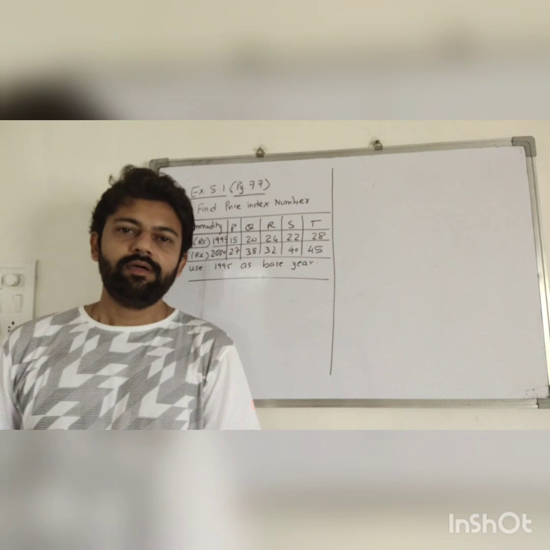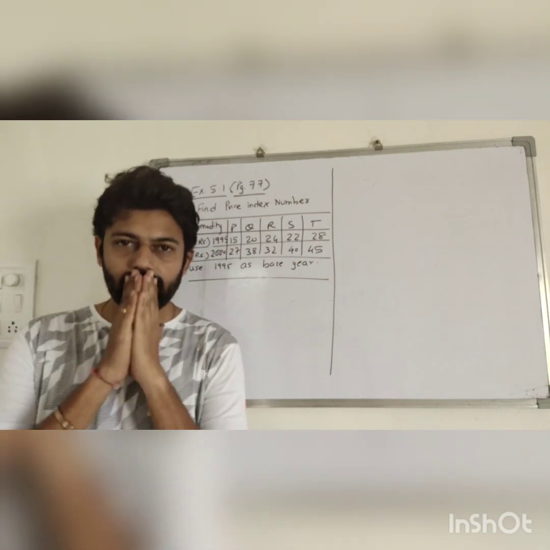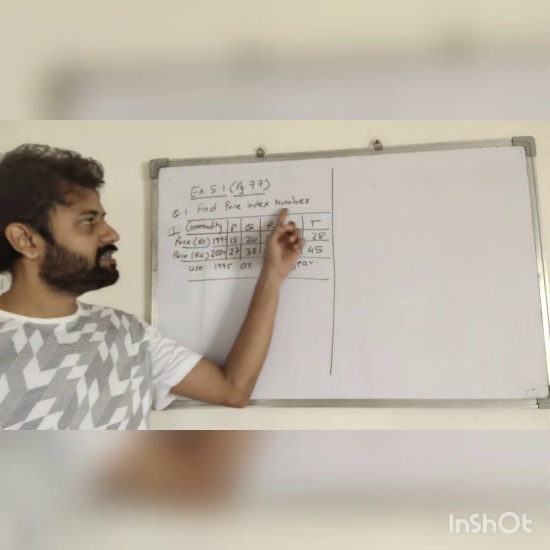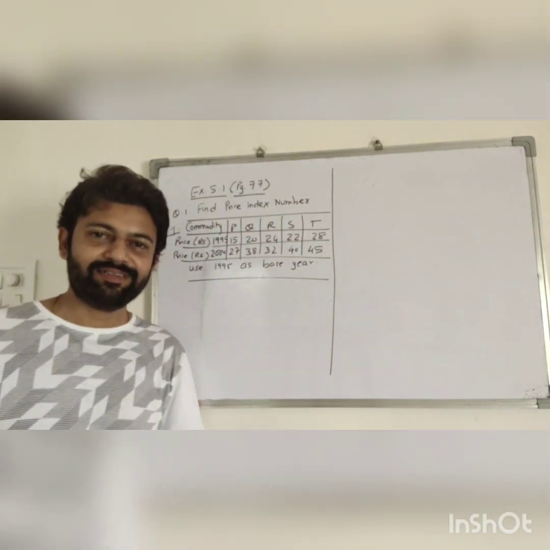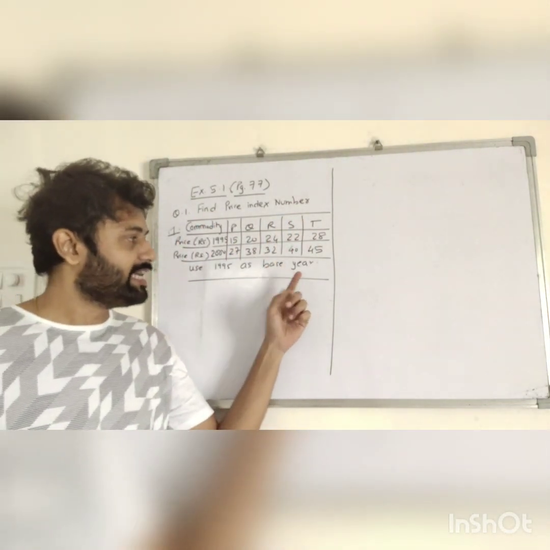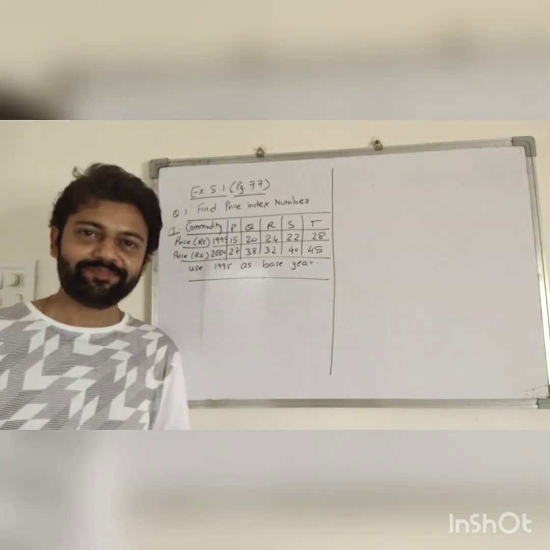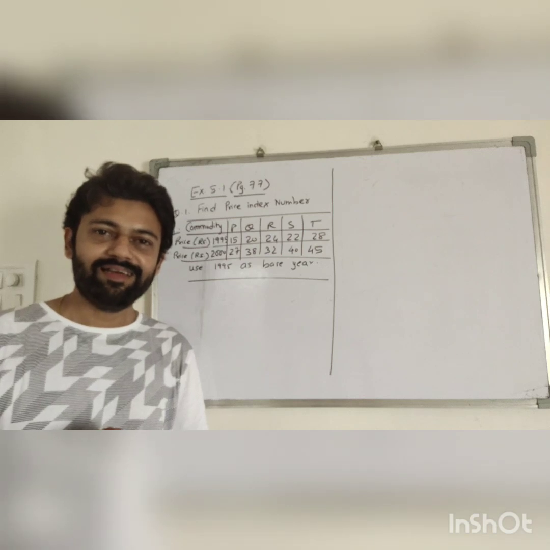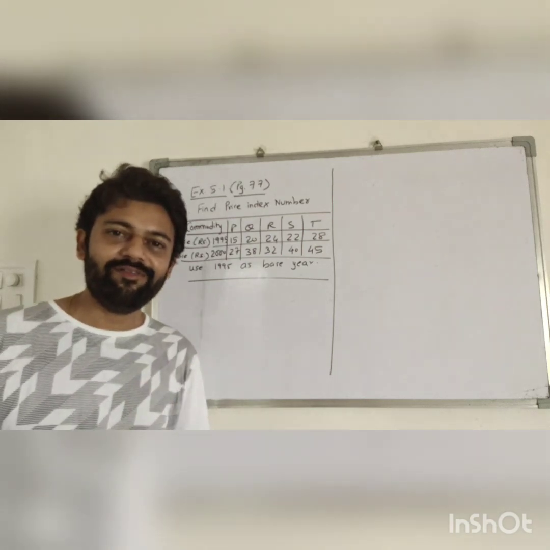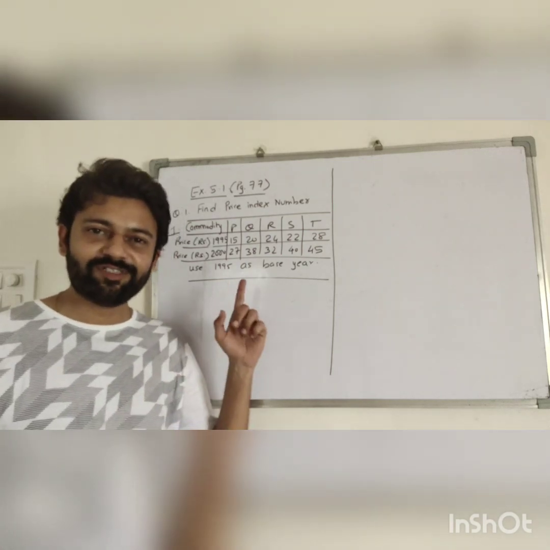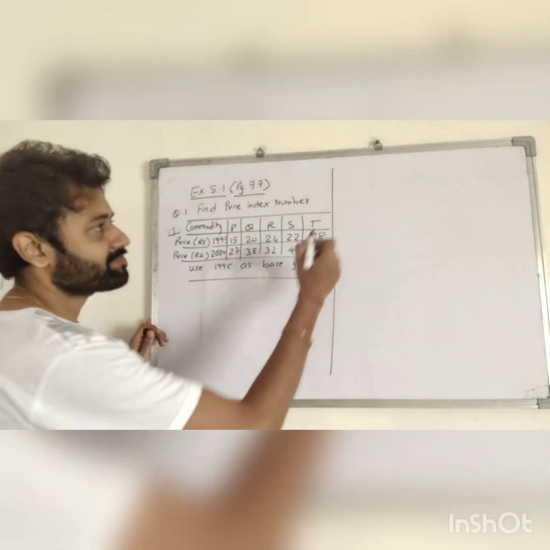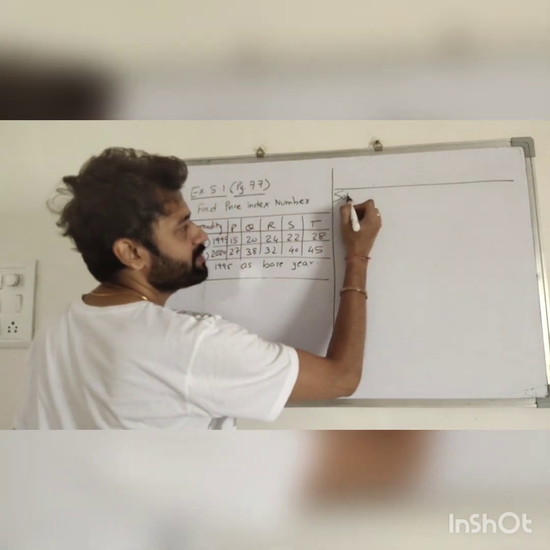Let us solve the first sum from exercise 5.1. The question is asking us to find the price index number. They have mentioned use 1995 as the base year. After the example given by me, we try to solve the first sum from textbook, page number 77. Check the solution.